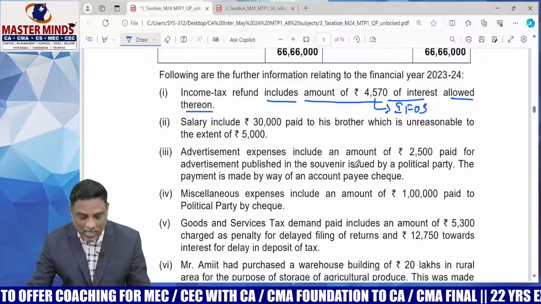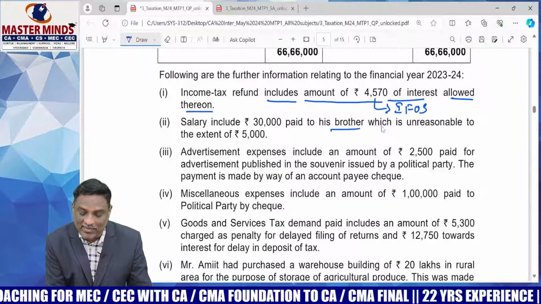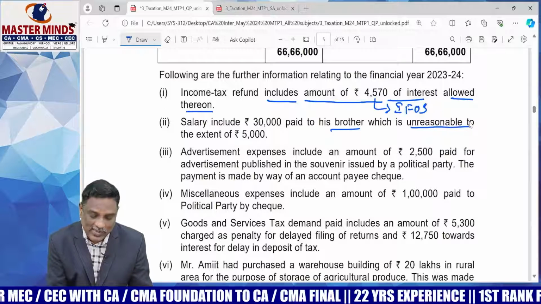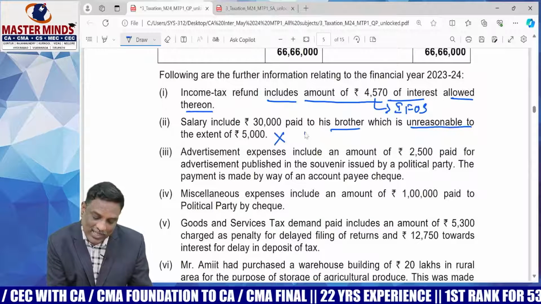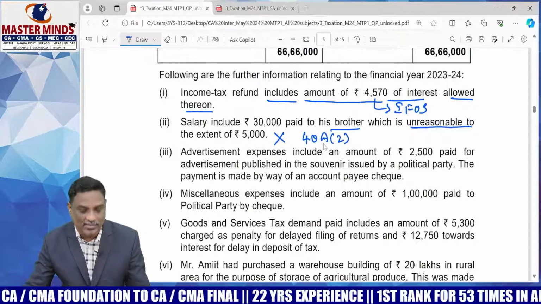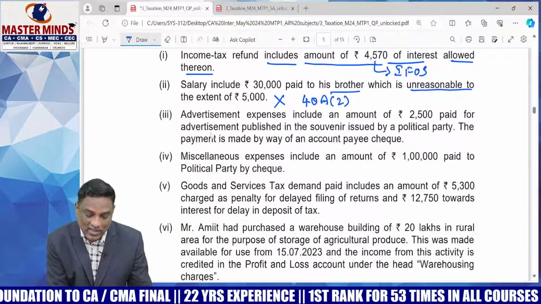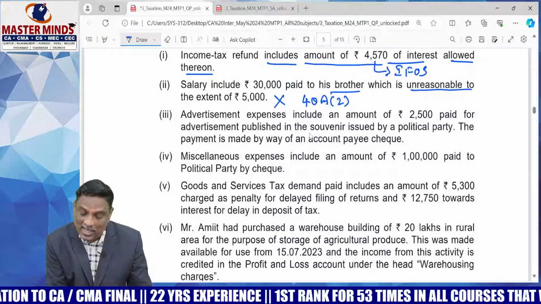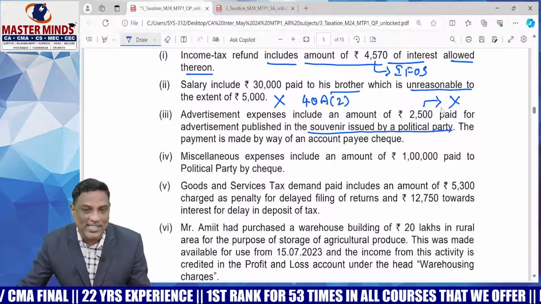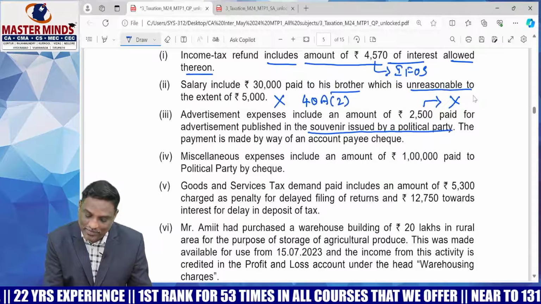Next one: salary includes 30,000 paid to his brother, which is unreasonable. Unreasonable expenditure made to relatives or close associates shall be disallowed under 40A(2). A simple adjustment. And advertisement expenses include 2,500 for an advertisement published in a souvenir issued by a political party, not allowed as an expenditure. Simply disallowed. Next one, 37(2B).